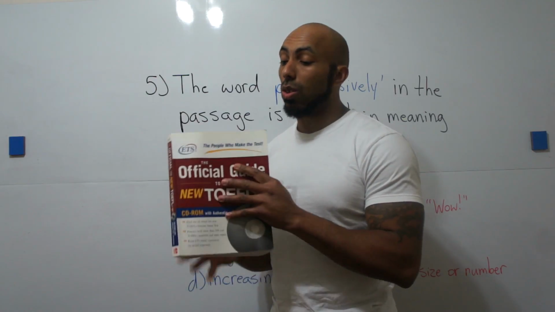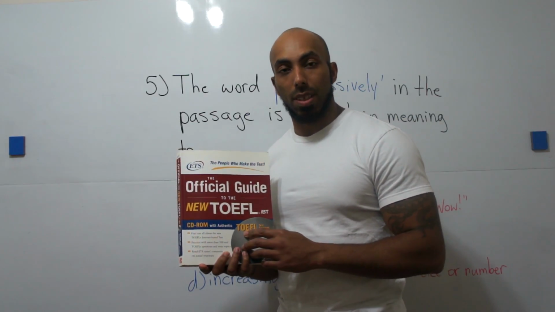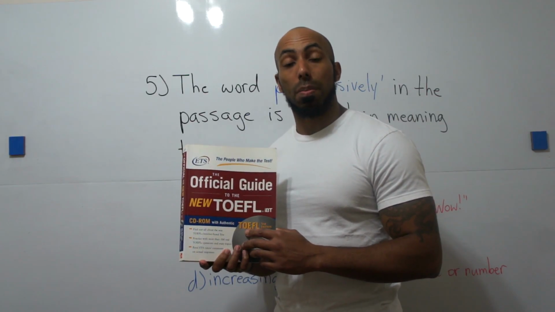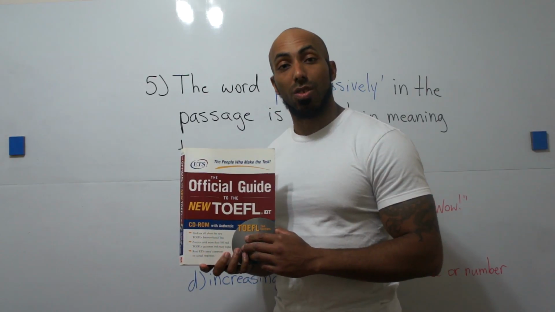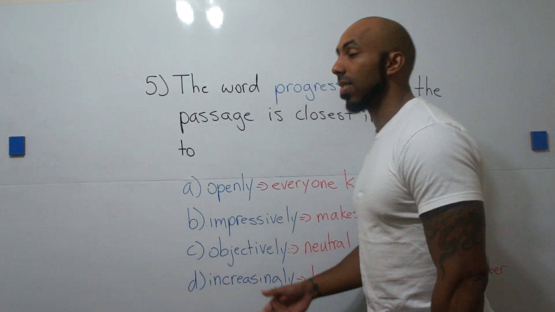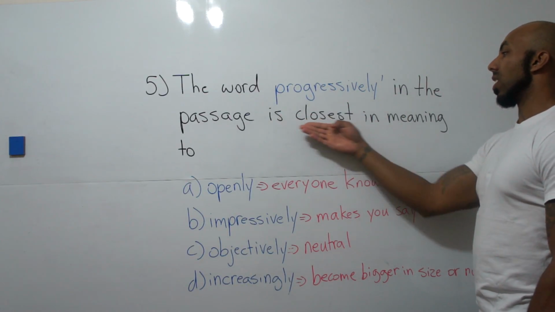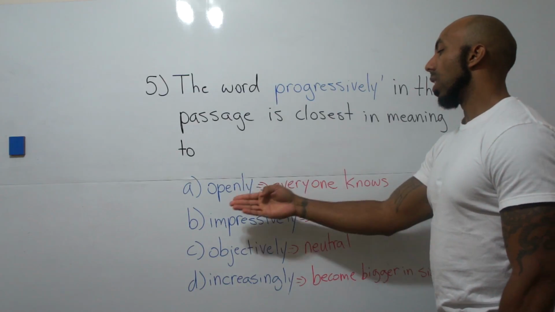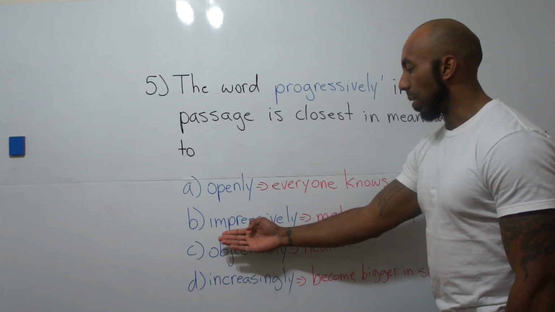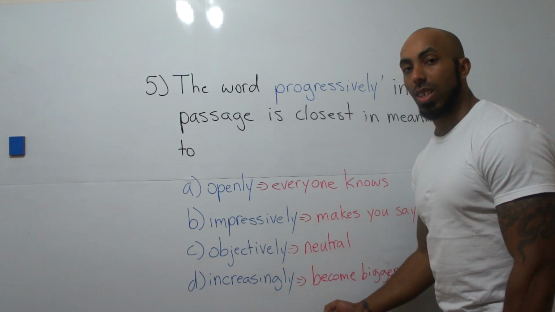Now remember, we're still using this book, the ETS Official Guide to the New TOEFL iBT, and we're still dealing with the passage that's about desertification, okay? So our question today is, the word progressively in the passage is closest in meaning to A, openly, B, impressively, C, objectively, and D, increasingly.